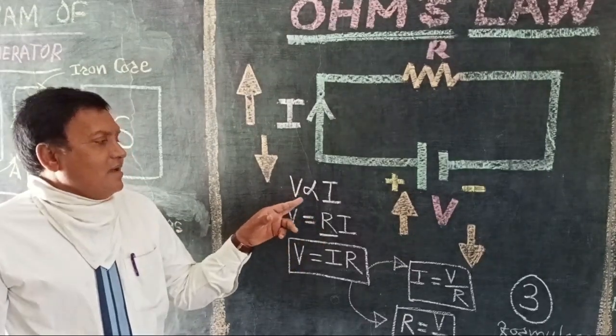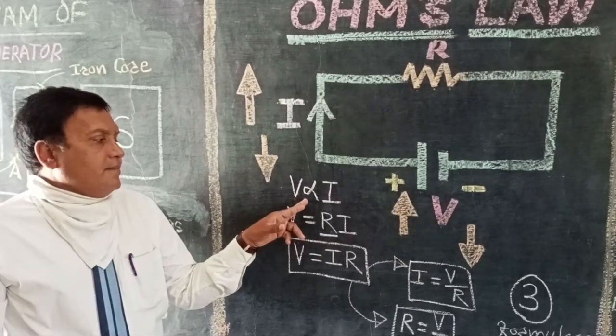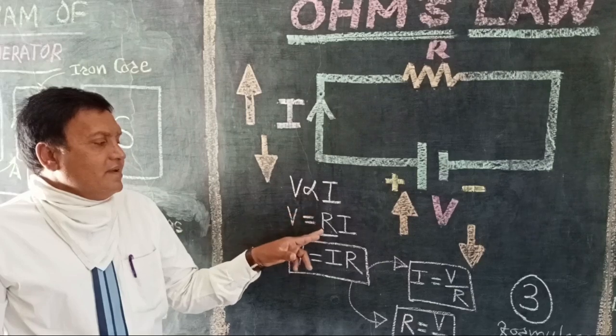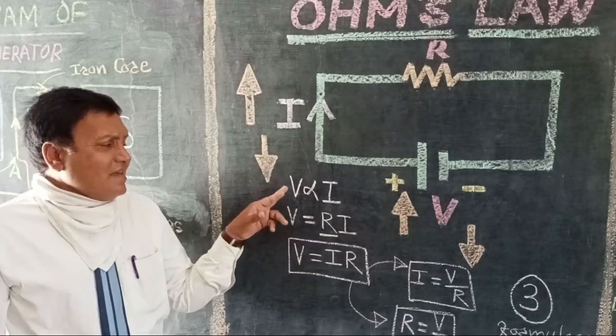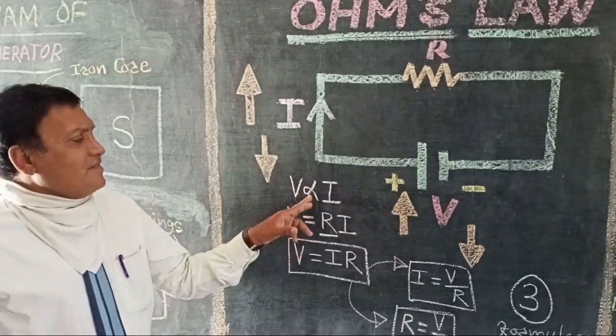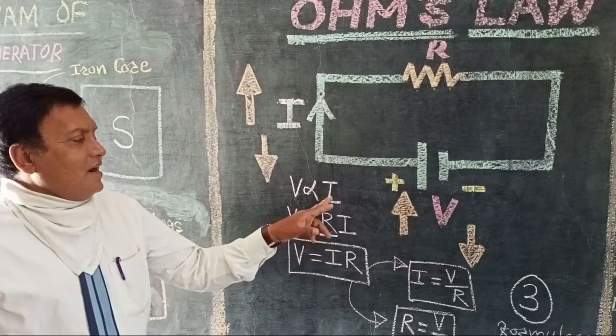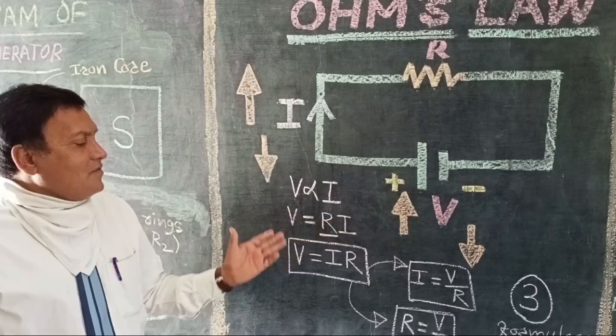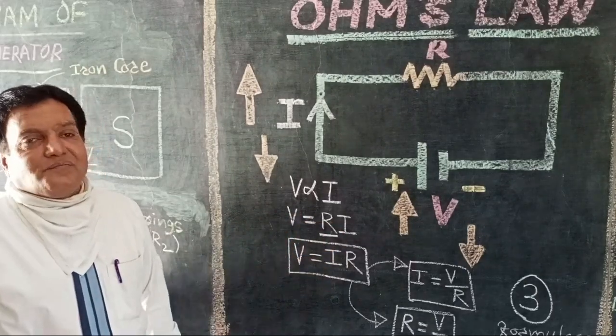So here, instead of this proportionality sign, we have written R. Means this expression becomes V is equal to R times I, so we have got V is equal to IR.